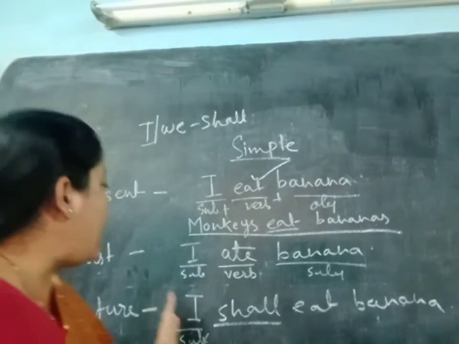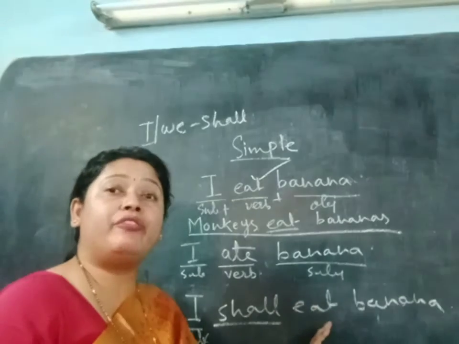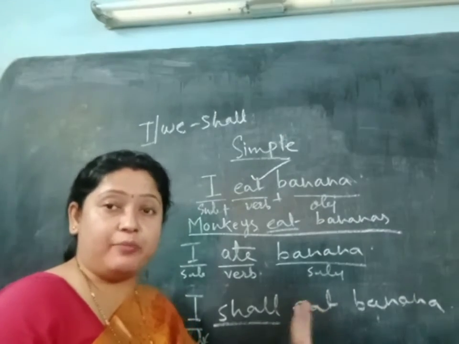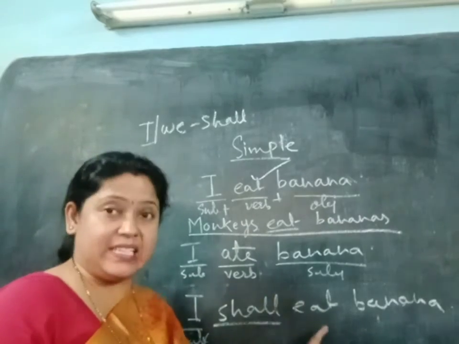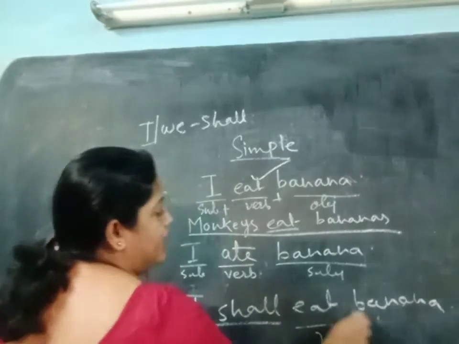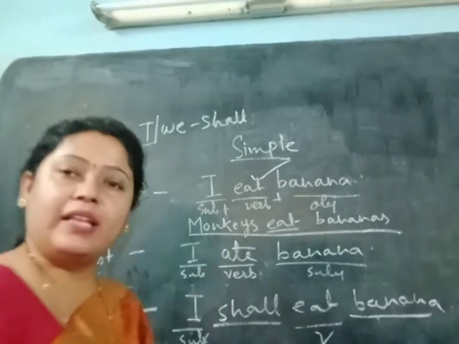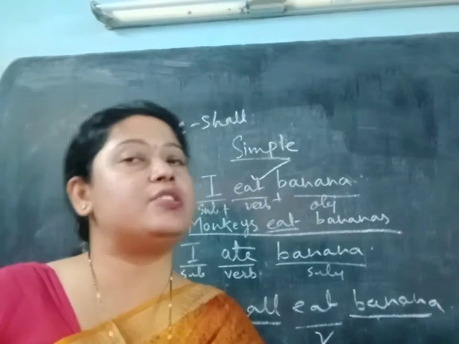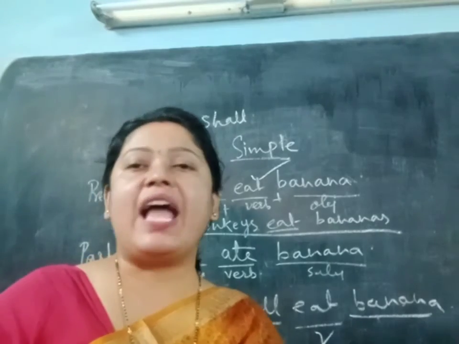So I shall, then the root form of the verb, that means the present form of the verb, that is eat. So I shall eat, that is the verb, and then banana. Clear? So when we are writing about the future tense, we will definitely write shall or will.